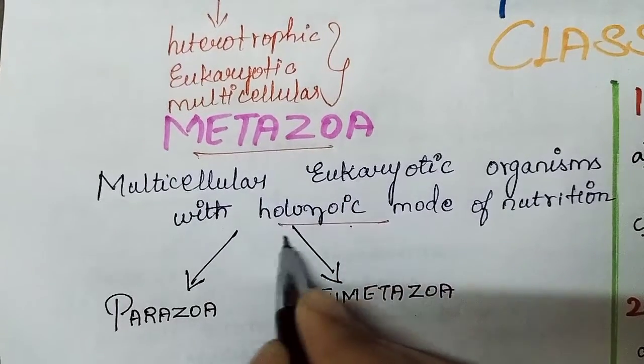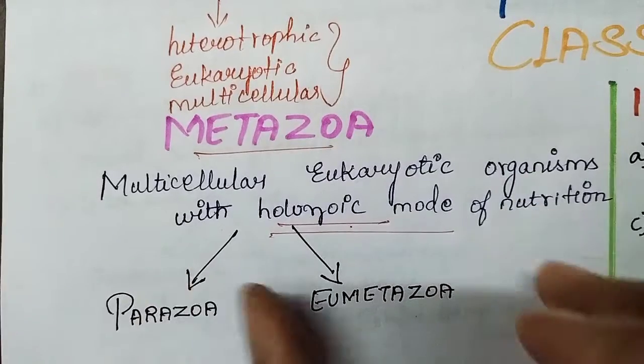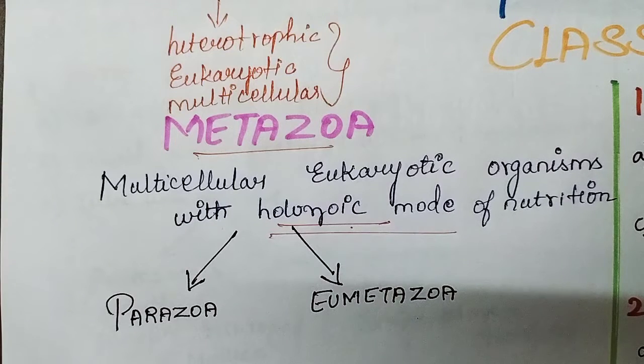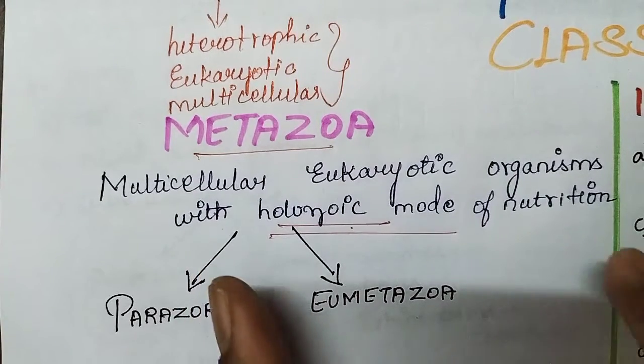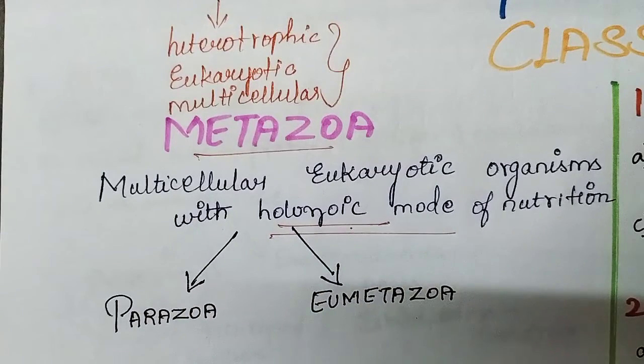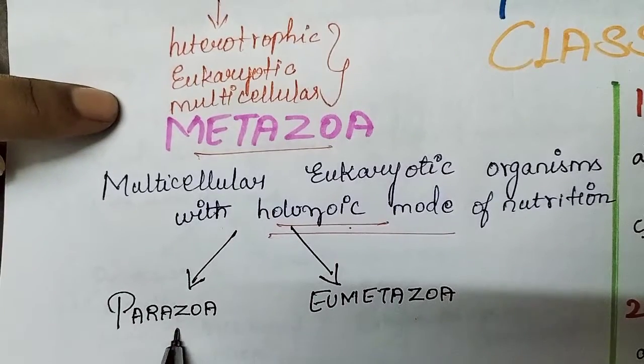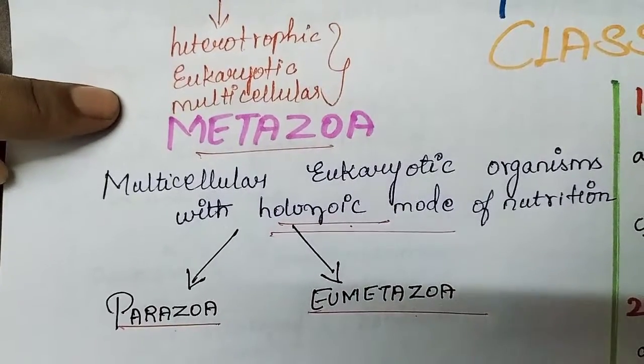What is holozoic mode of nutrition? Holozoic mode of nutrition means the engulfing of the whole part of the food and absorbing it and assimilating it and ejecting it. That process of nutrition is holozoic mode of nutrition. This metazoa is again of two types, parazoa and eumetazoa.